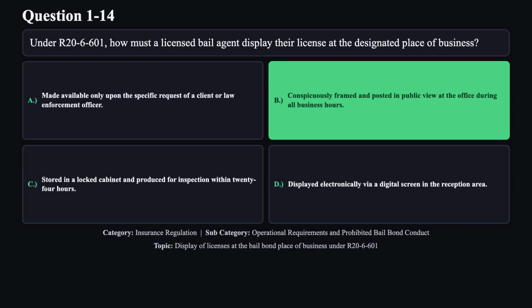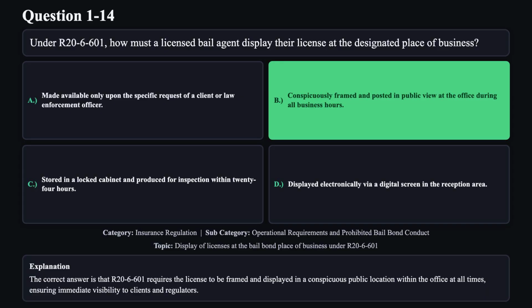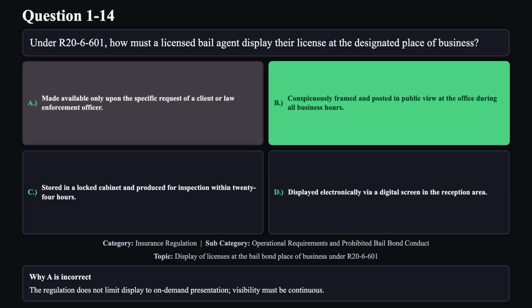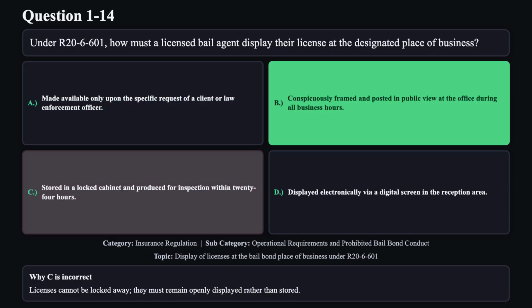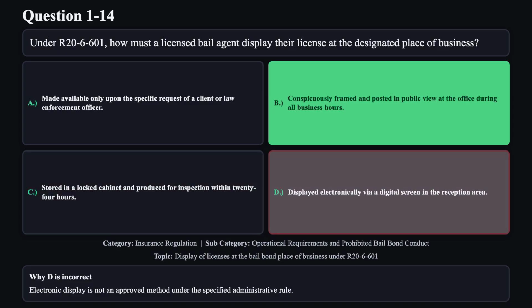The correct answer is B. The correct answer is that R26601 requires the license to be framed and displayed in a conspicuous public location within the office at all times, ensuring immediate visibility to clients and regulators. Reason A is not correct. The regulation does not limit display to on-demand presentation. Visibility must be continuous. Reason C is not correct. Licenses cannot be locked away. They must remain openly displayed rather than stored. Reason D is not correct. Electronic display is not an approved method under the specified administrative rule.